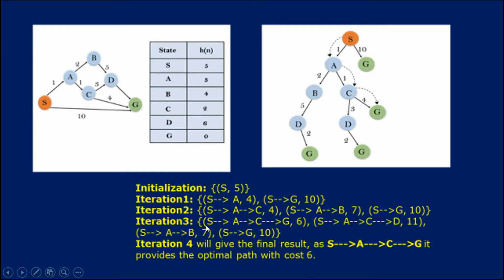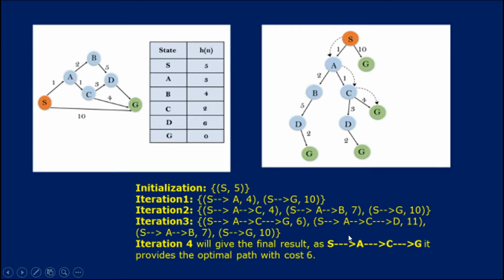In iteration 3, for S A C G, calculating f of n: S to A is 1, then C makes it 1 plus 1, 2, next comes G, so that is 5, and h of G is 0, so we get 6 here.